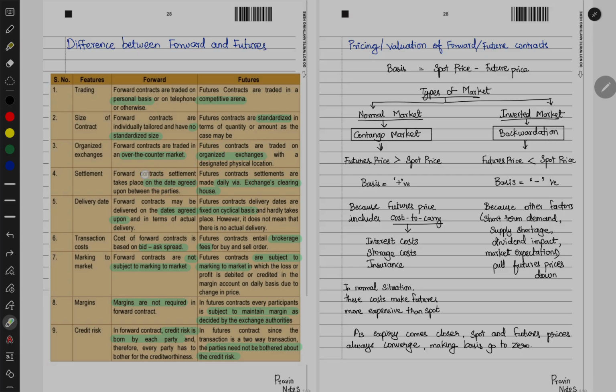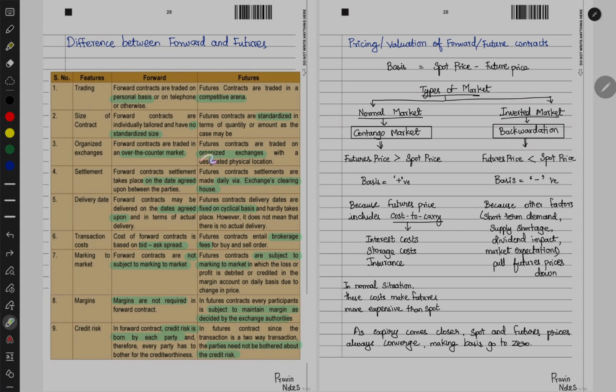Now settlement happens on the date agreed in case of forward, but in case of futures, it is a daily settlement via electronic means or the exchange's clearing house. So this is what we called the marking to market concept. Now, in case of forward, the delivery date will be agreed upon by the respective parties, but in case of futures, it will be fixed on a cyclic basis. And mostly in case of futures, delivery will not happen, but in case of forward, the actual delivery will have to happen.